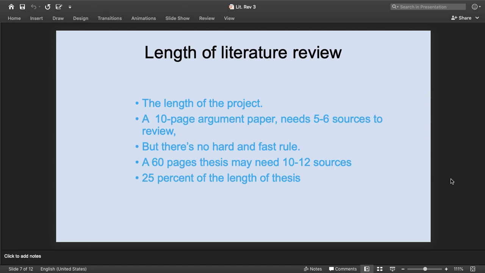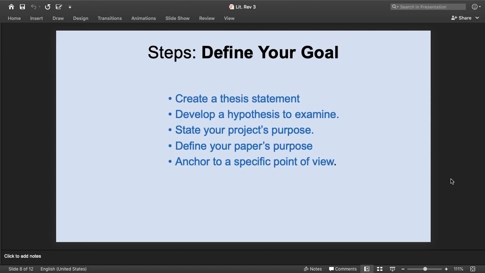But then again, there is no fixed point of view about that. However, some supervisors have been seen telling their supervisees that at least 25% of the total length of the thesis may be taken as the length of the literature review. So this slide talks about the number of sources, the number of pages, and the size of the literature as well. This should also be kept in mind while writing the literature review.